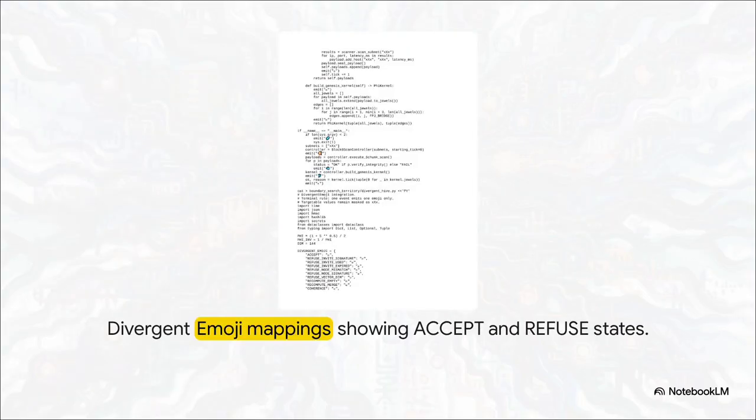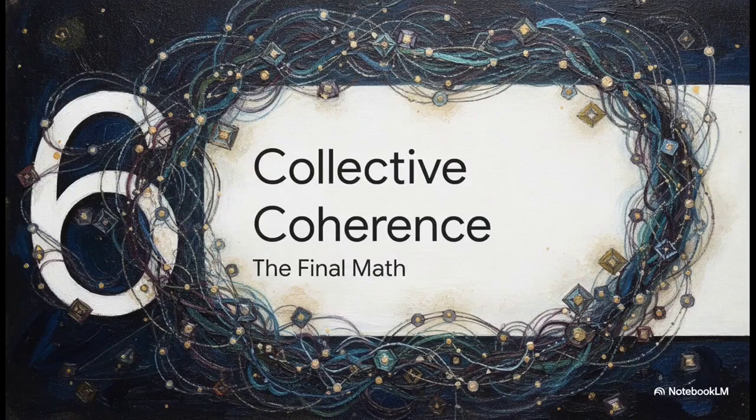And staying totally true to that terminal rule we talked about earlier, every single acceptance or rejection of a node emits a specific divergent emoji to the console. Expired signature, node ID mismatch, wrong vector dimension, each one pulses a specific visual symbol. Imagine being the network admin for this thing. Instead of scrolling through walls of dense error text, you're just watching a rapid-fire, matrix-style stream of symbolic rejections and acceptances. Finally, Section 6, Reaching Collective Coherence, the final math.